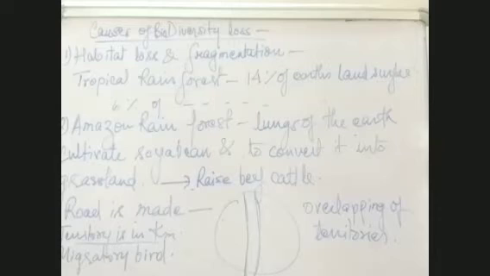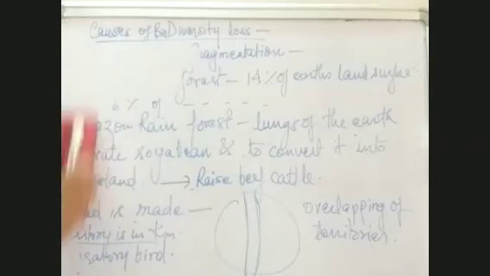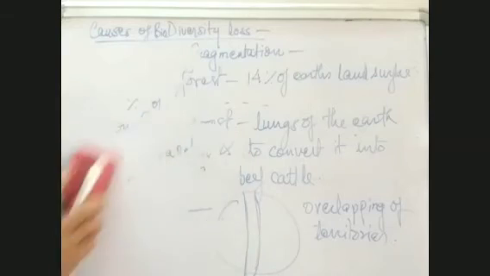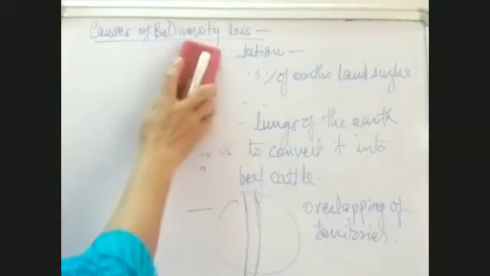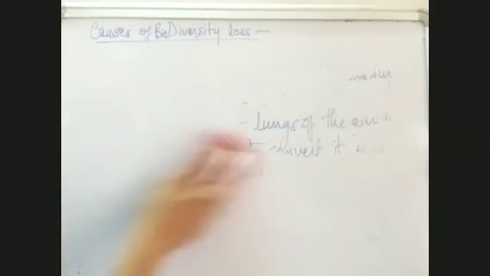We come to the second point, which is over exploitation. So we are discussing the causes of biodiversity loss. The second point here is over exploitation. Over exploitation of what? Over exploitation of natural resources.